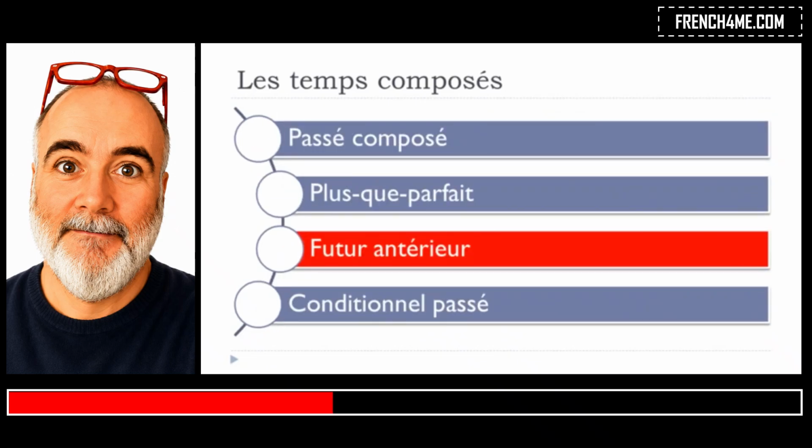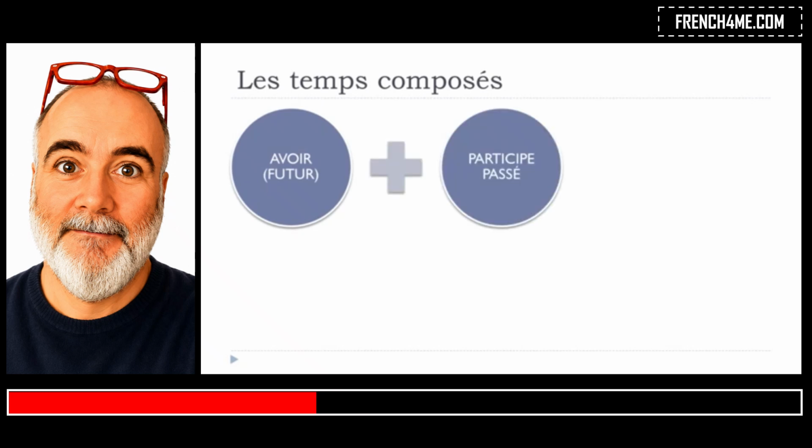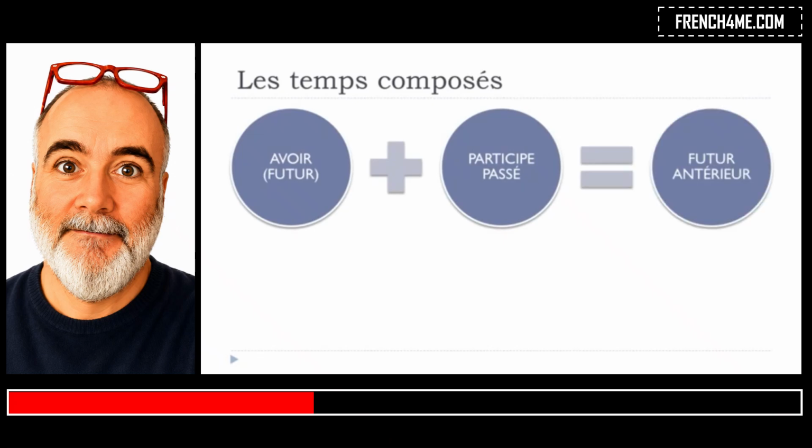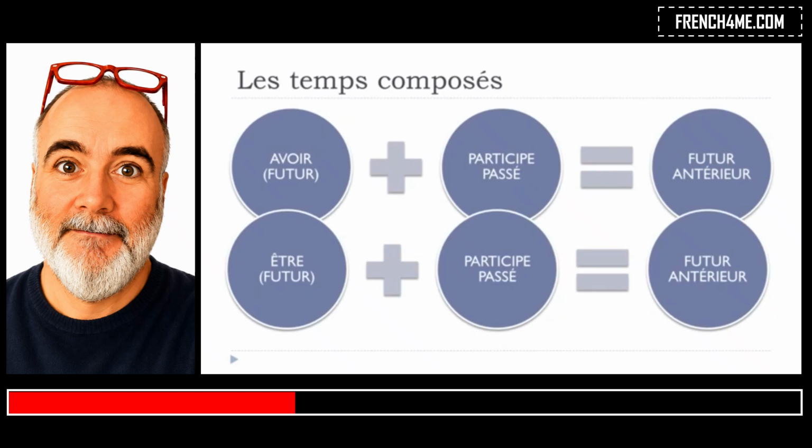Now, the other tense we saw was futur antérieur. And futur antérieur, remember, exactly the same construction, but then avoir should be conjugated at the future, le futur, and then le participe passé, and it will give you futur antérieur. Or then, for exactly the same exceptions and the same cases, you will use être, but then être should be at the future tense, plus le participe passé, and it will give you le futur antérieur.